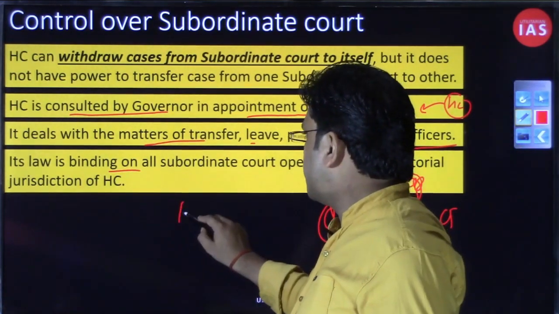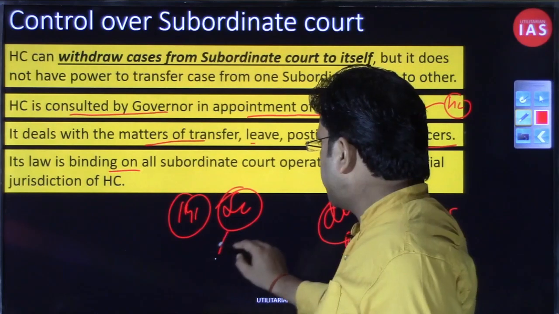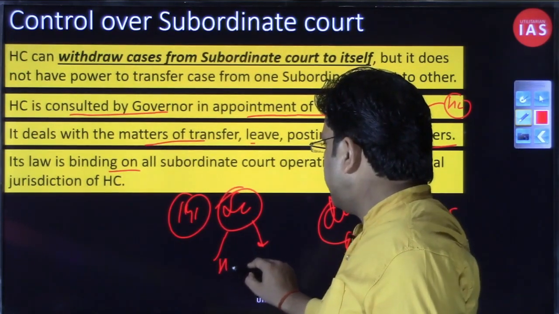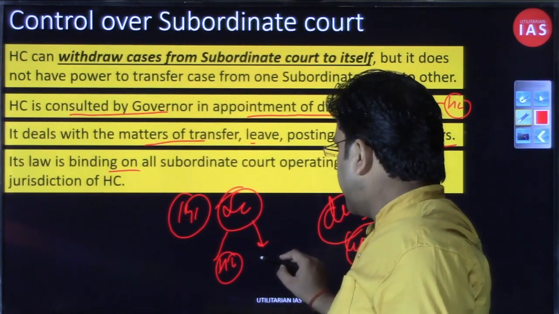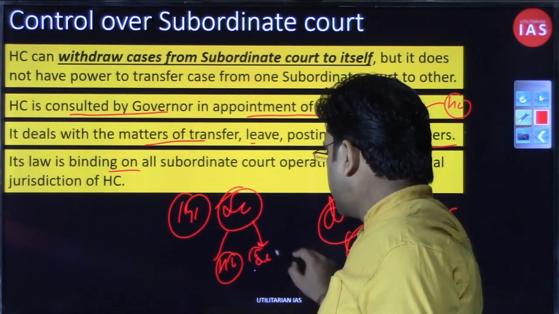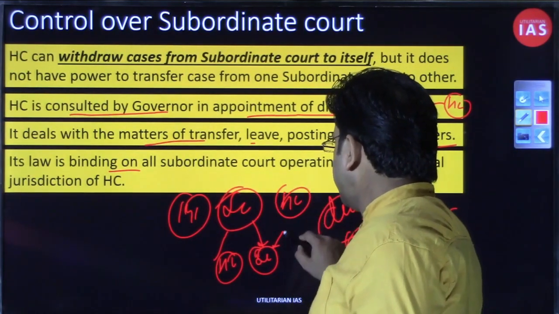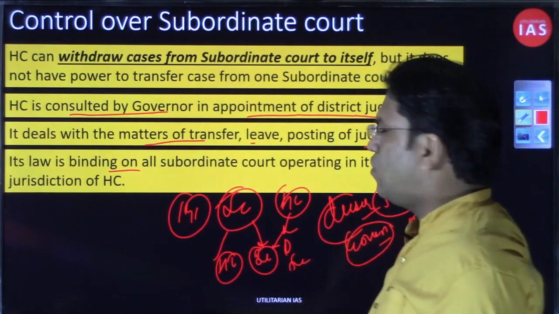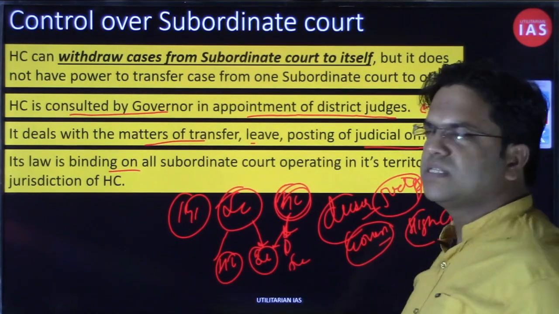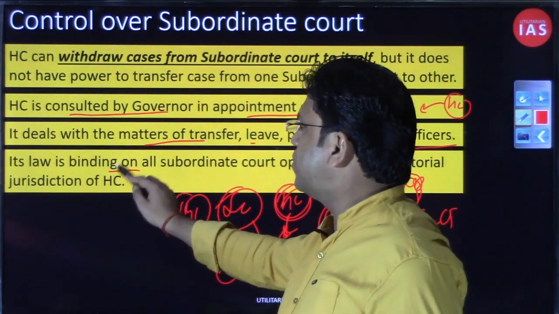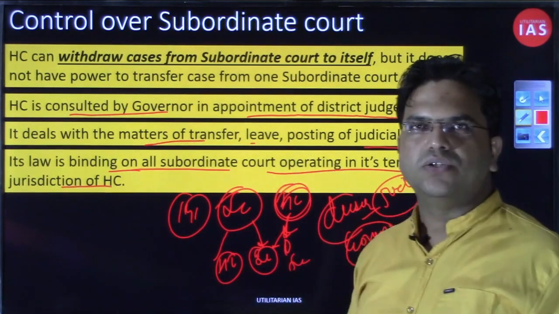It's law. If you remember again, we had Article 141 when we were discussing the Supreme Court. We had said the decision of the Supreme Court will be considered as law and will be binding on all subordinate courts. And for the Supreme Court, the High Court and all the subordinate courts at the lower level, district court and session court, are subordinate courts. Similarly, the decisions of the High Court will be like law and will be binding on district courts and additional session courts. So the High Court's law is binding on all subordinate courts operating in its territorial jurisdiction.